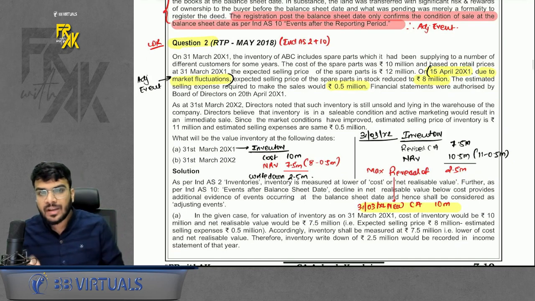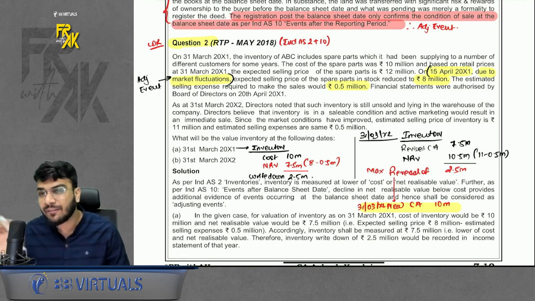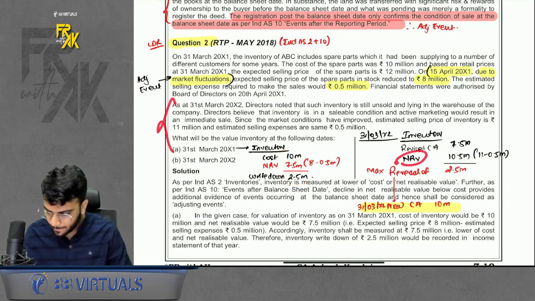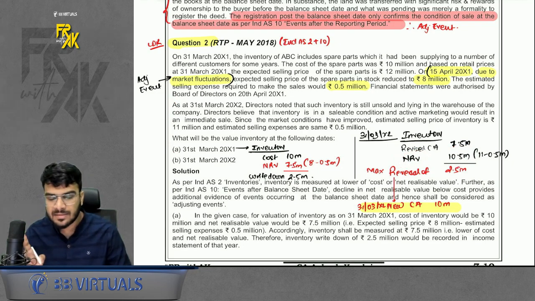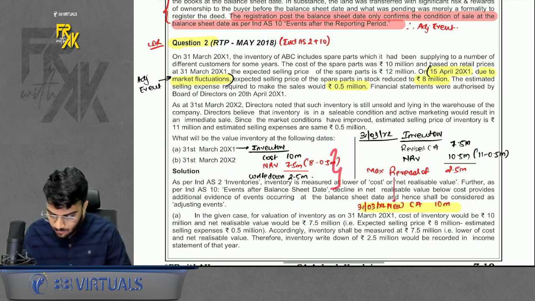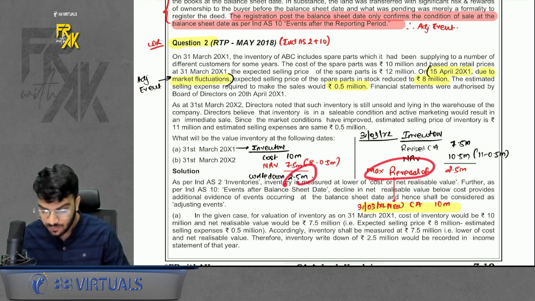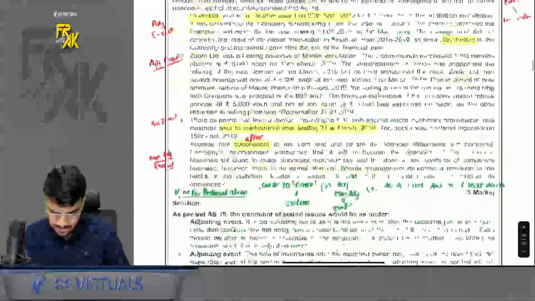If the value of inventory falls after year end due to market fluctuation, adjusting event. So cost 10, NRV 7.5, write down of 2.5. In the next year, the NRV increased. Whenever the NRV increases in subsequent years for the same inventory, whatever write down you did, you can reverse it. So we will reverse the write down of 2.5 which we did in the previous year. That's it. Only this much is there in this question.